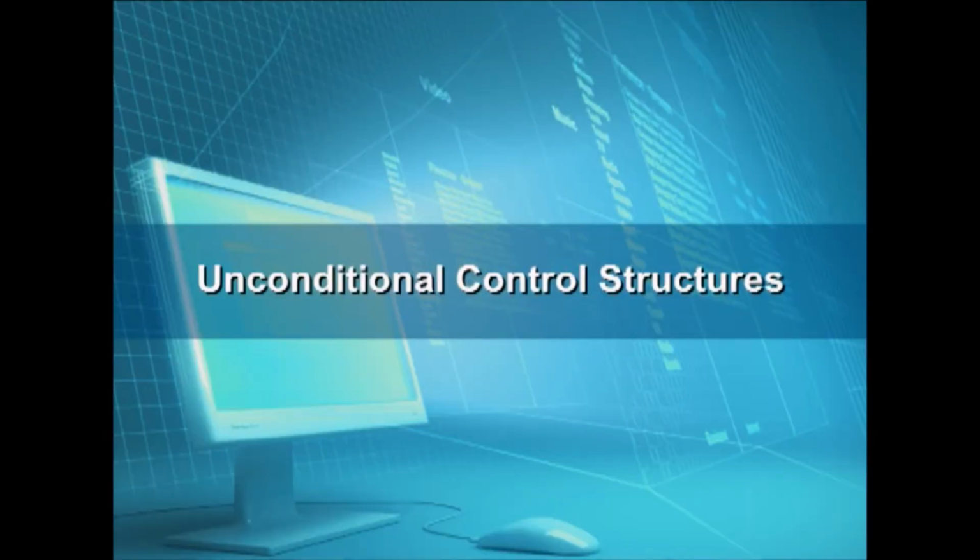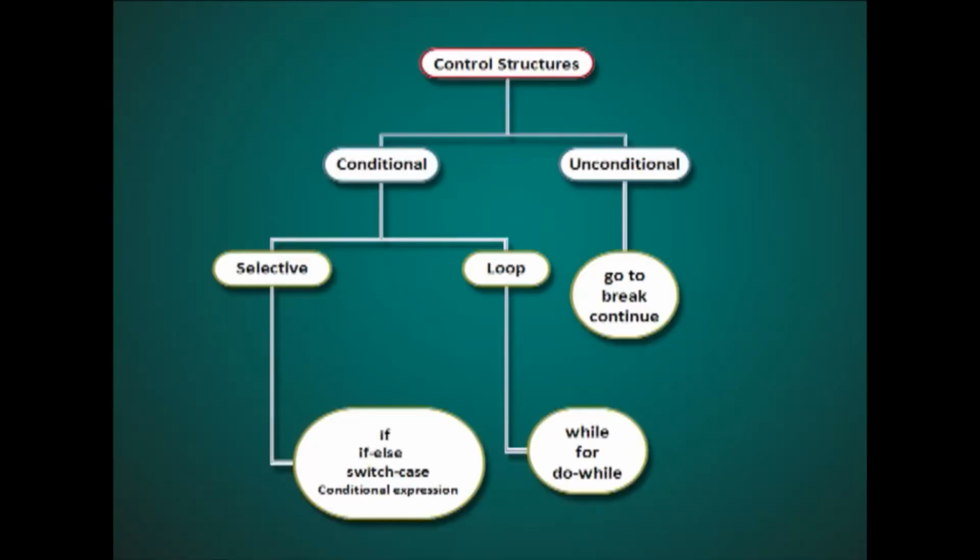Unconditional control structures. If the flow of execution is transferred from one part of a program to another part without carrying out any conditional test, it is known as an unconditional execution. C supports break statement, continue statement and goto unconditional control structures.